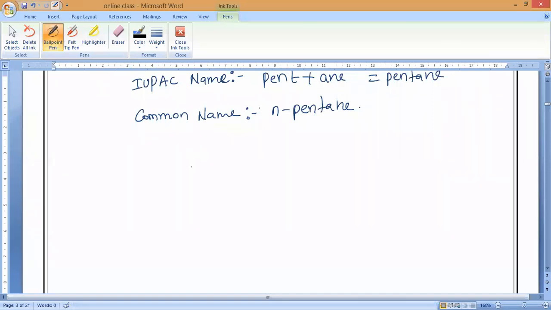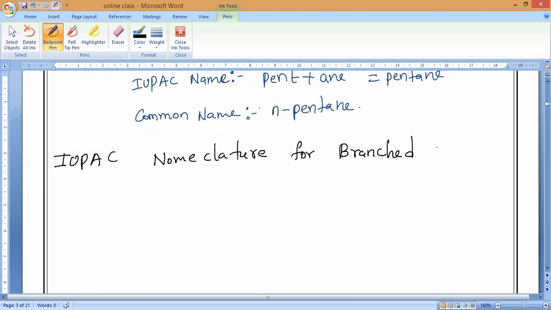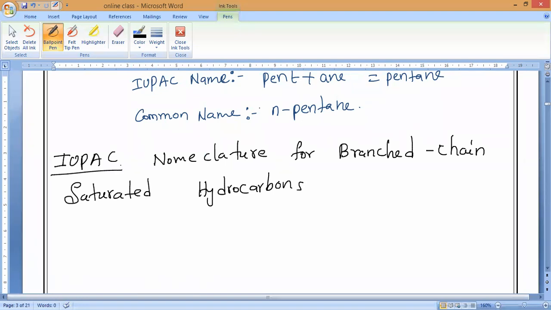So what is our next heading? We'll write IUPAC nomenclature of branched chain saturated hydrocarbons. Naming or nomenclature, all are the same. Clear, everybody? This is what we will see.